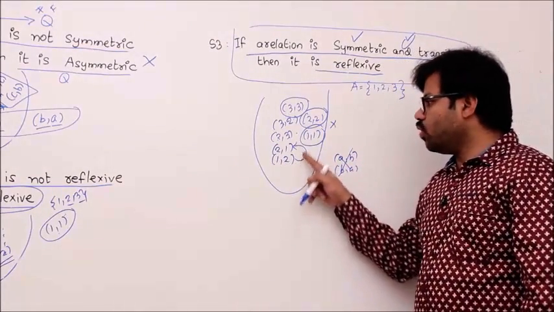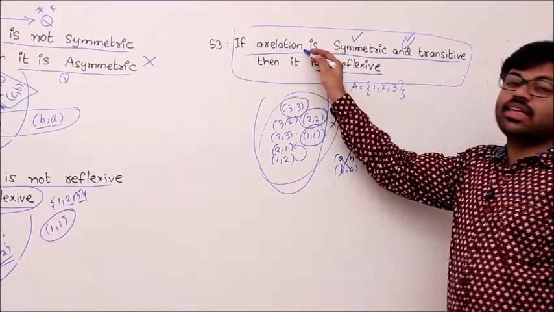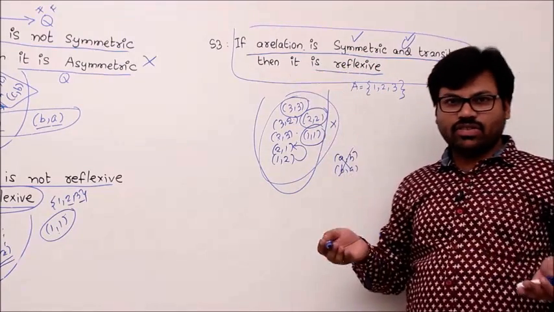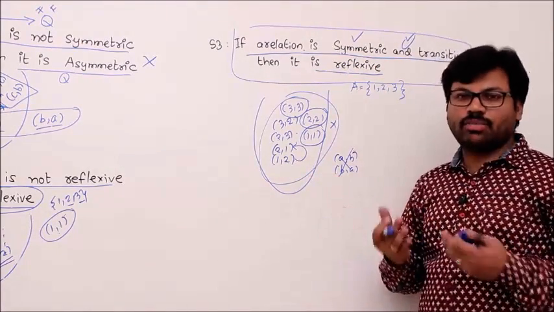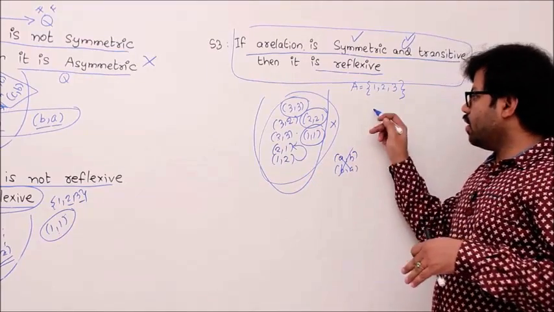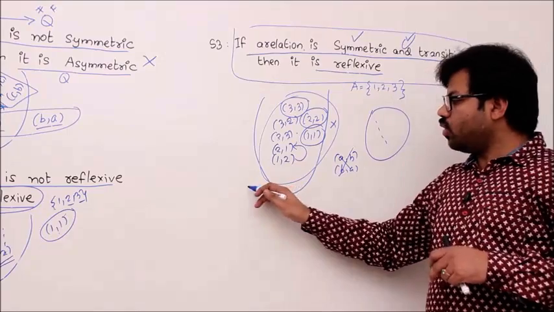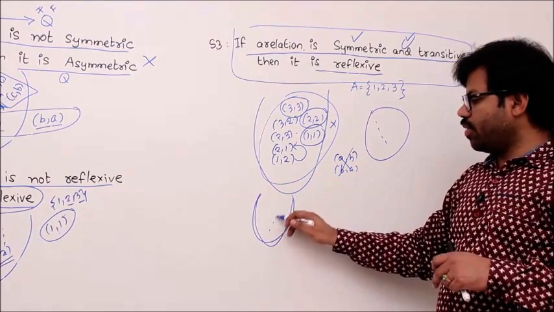But here what you are doing is taking just one example and claiming that this statement is always true. How can you say that this statement is always true? That is absolutely false. For that you have to give a mathematical proof, that you have to take every structure and for every structure you have to prove it. Then you cannot prove it for this structure. You have a relation where there is no element.